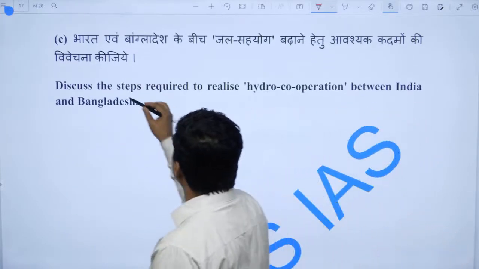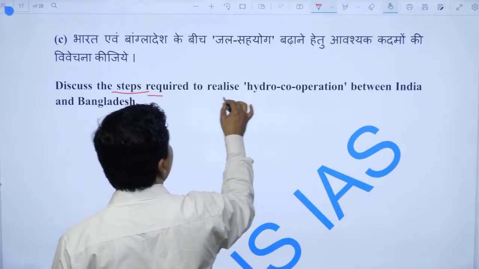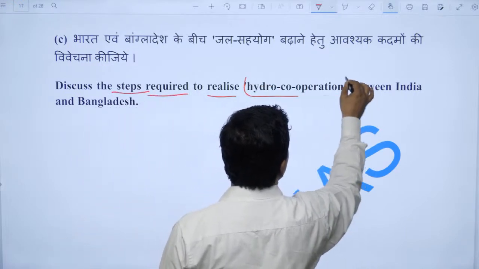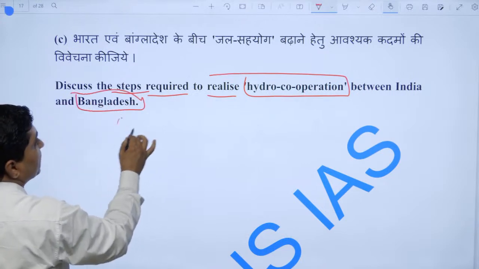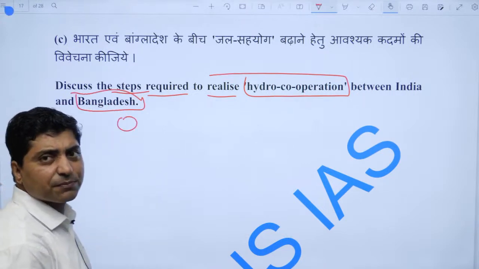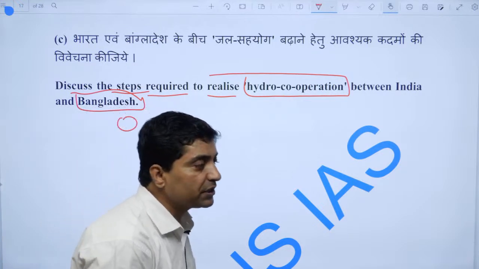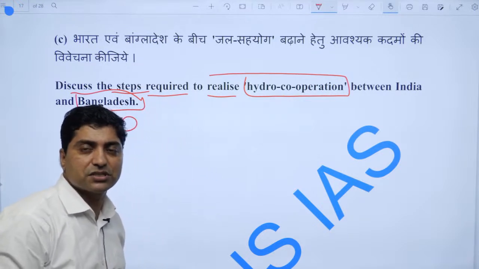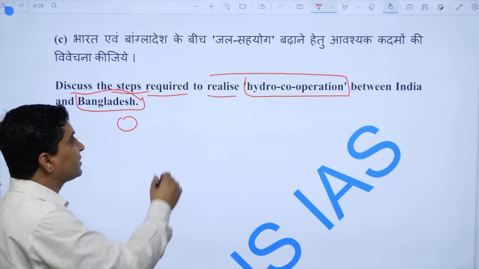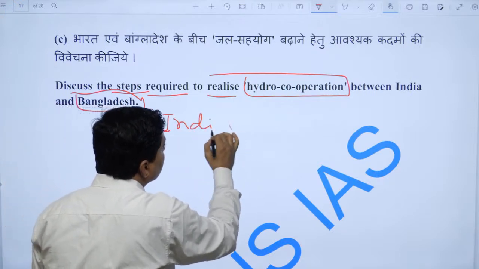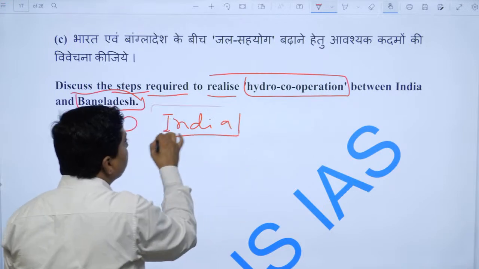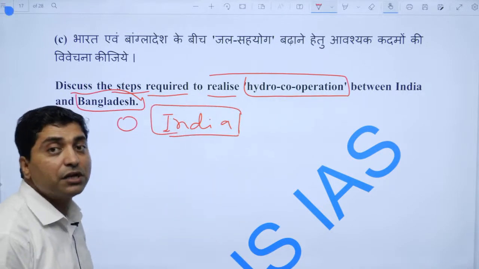Discuss the steps required to realize hydro cooperation between India and Bangladesh. So one should start with the India and Bangladesh relationship, how much we are historically, culturally, and religiously tied with Bangladesh. India was the first country which declared Bangladesh an independent country.